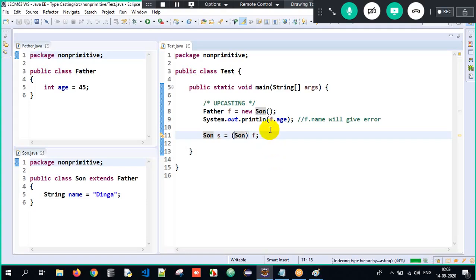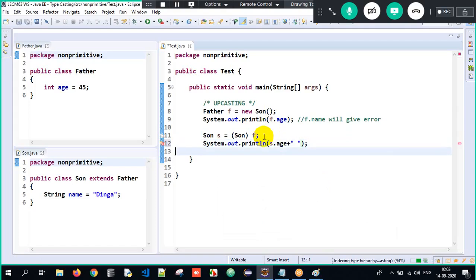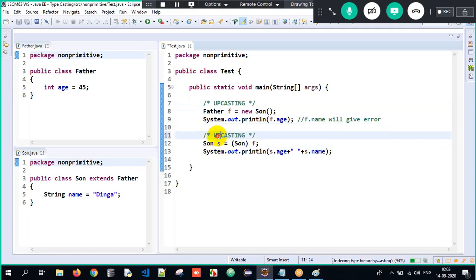Now with the subclass reference, I can access both the superclass property and the subclass property. See, h dot name here, I can access both. So this is nothing but downcasting. This is what we are supposed to understand here.